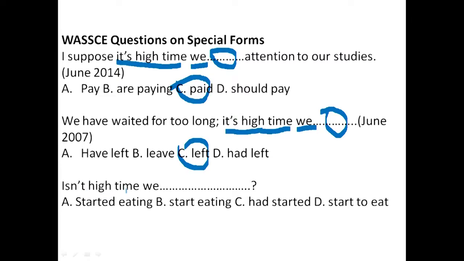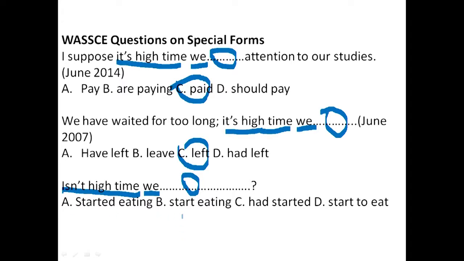Isn't high time we dash? So here we have isn't high time, the expression being negated at that. Then we have the pronoun here. So any verb coming here, by rule, is supposed to be in past tense, simple past. So A, we have isn't high time we what? We started eating is fine.